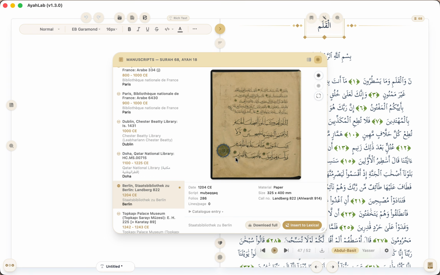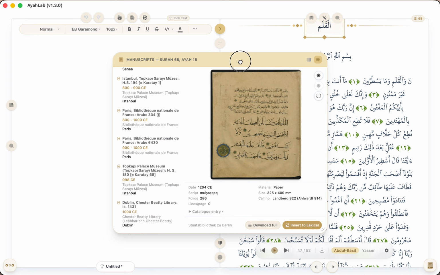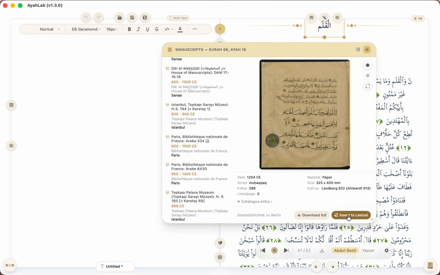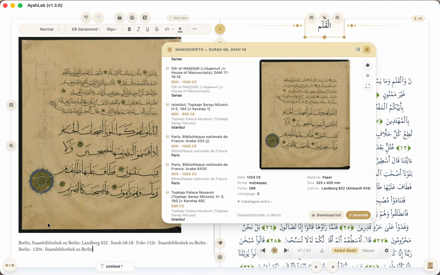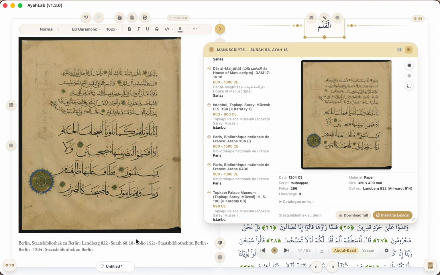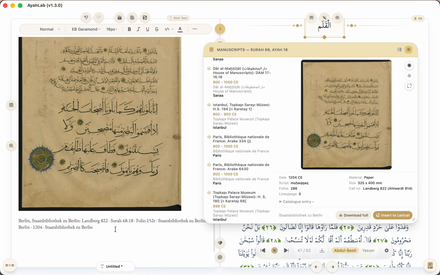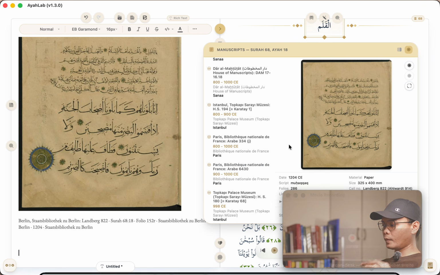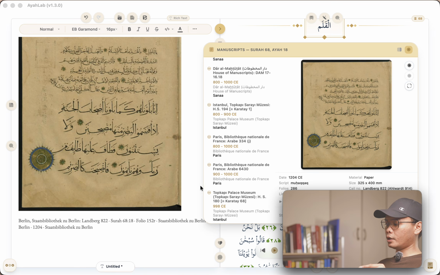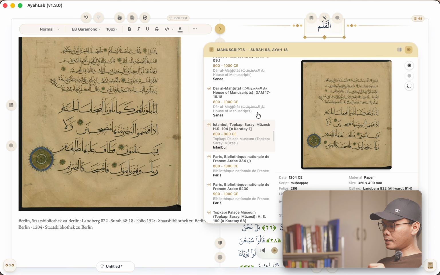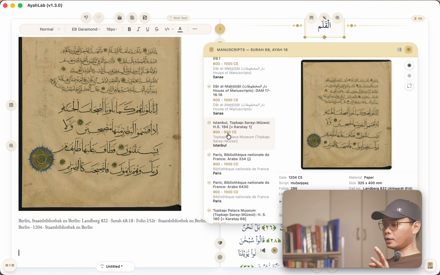Right? So for that one, it's now much better and also much faster as well. As you can see here, if I click insert to lexical, it does not download again. Rather, it will just get what was loaded here and put it to the lexical editor. So if I click this, as you can see, it's now in the lexical. So much faster, I would say. And then you also have all the details of the metadata added here into the lexical editor, right? So that one is dated 1204 CE.